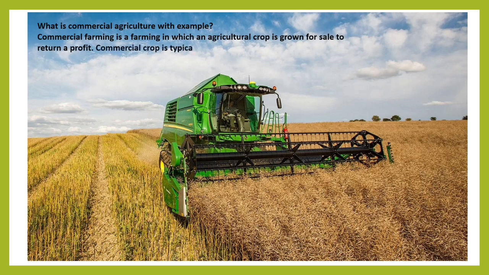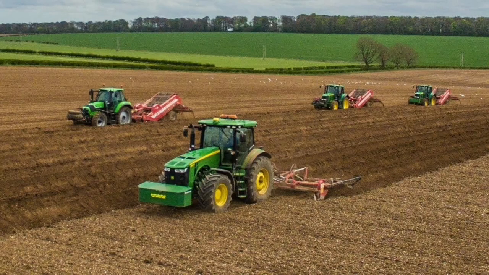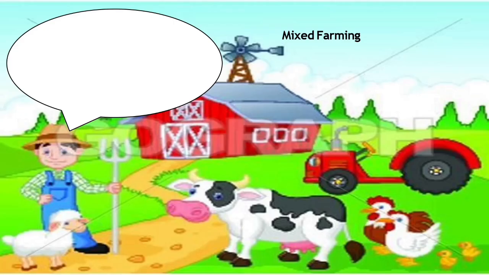Okay, so what is commercial farming? Commercial farming means crop is grown for sale to return a profit. Okay, and a commercial crop is typically purchased by parties separate from the farm, and tobacco is an example of commercial farming. Now here are the different machines used for commercial grain farming.